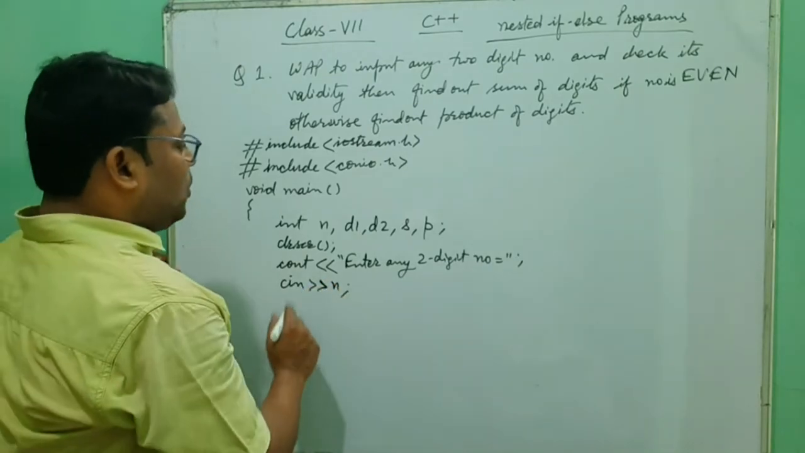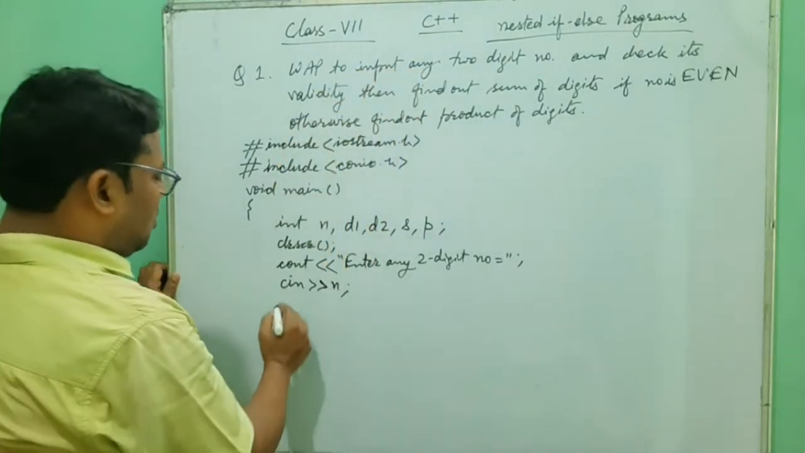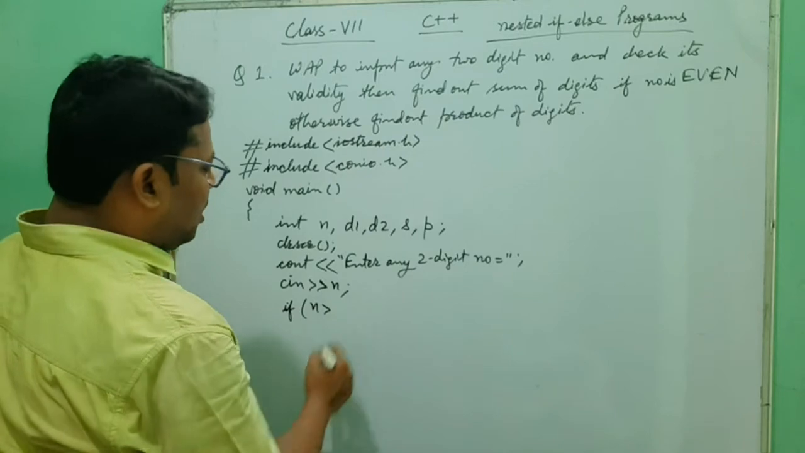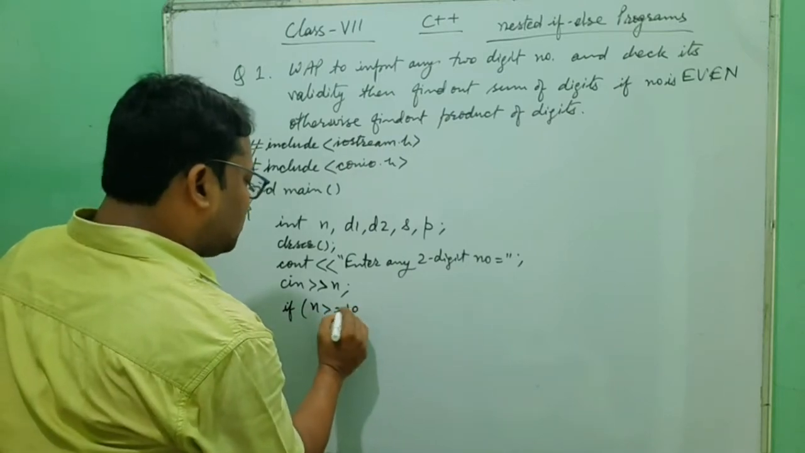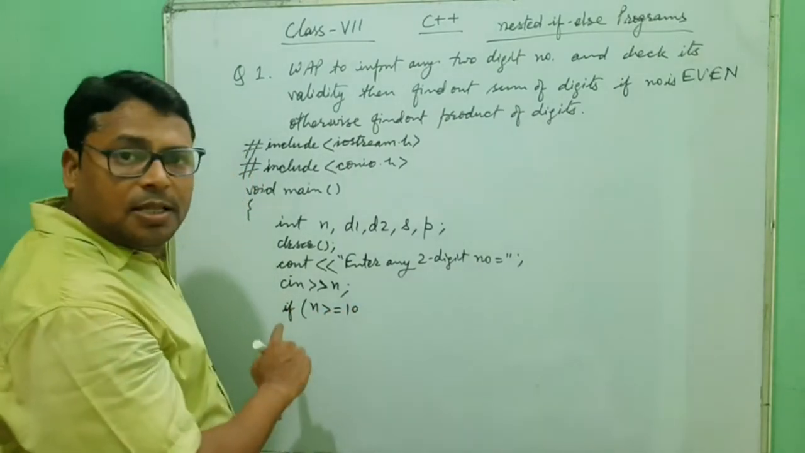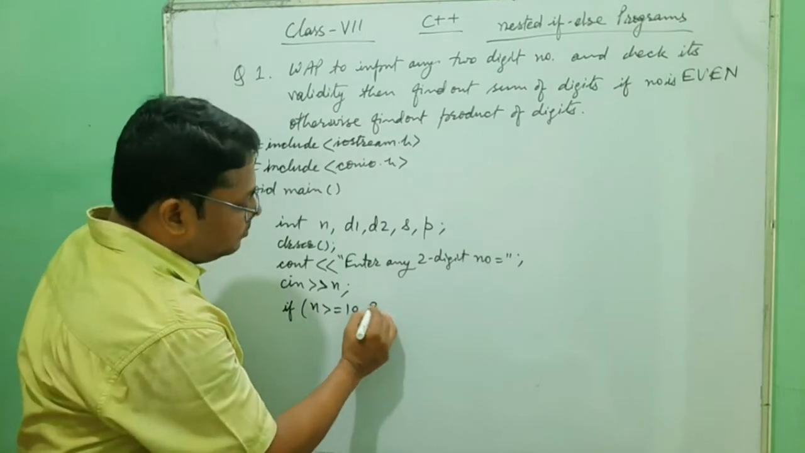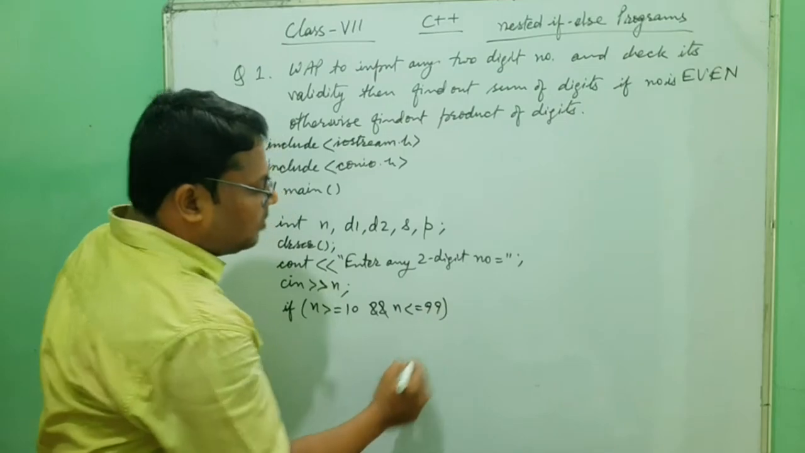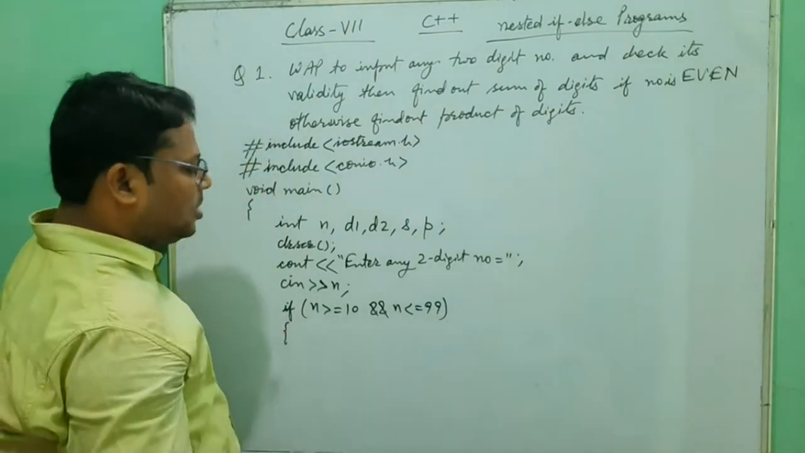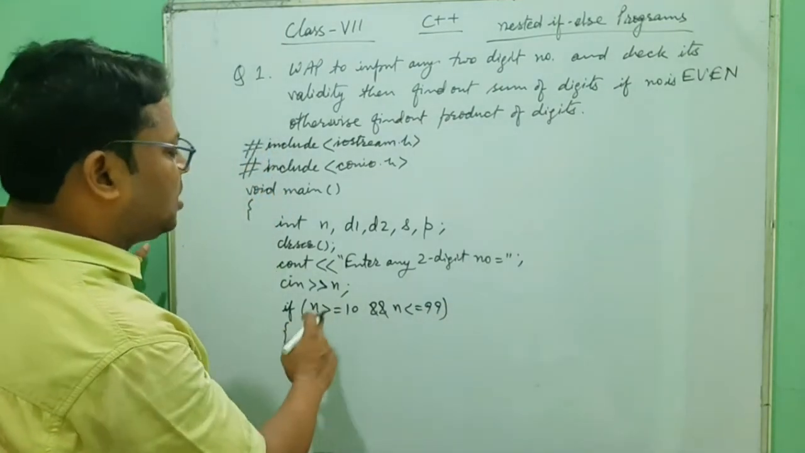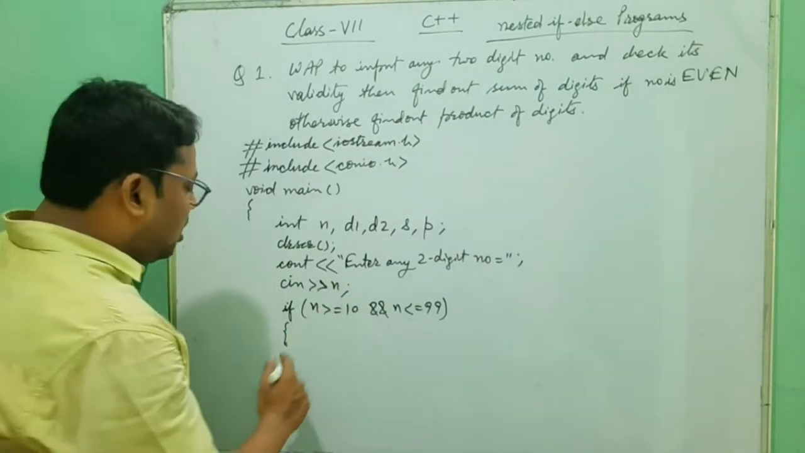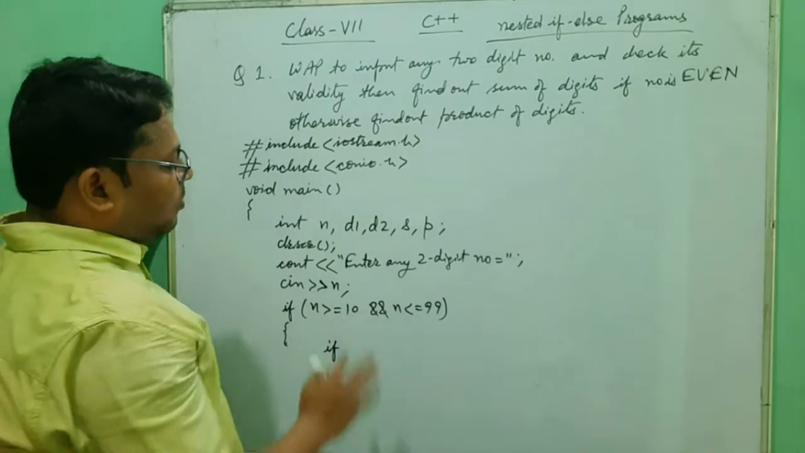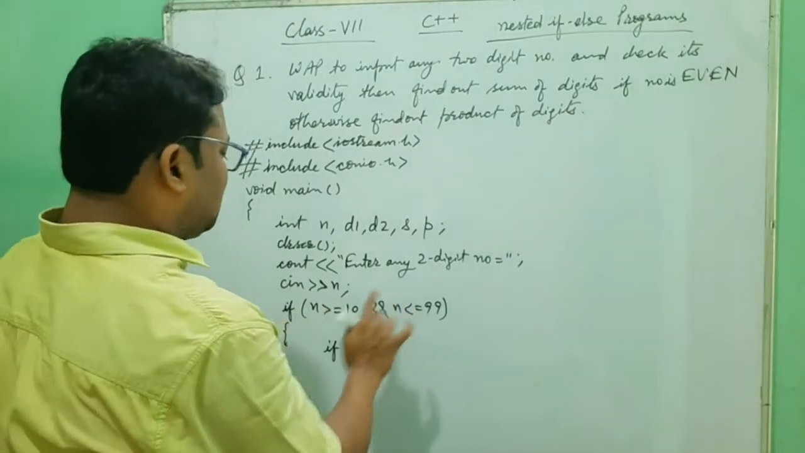Now we have to check whether it is a two-digit number or not. So first we write if n is greater than or equal to 10, and n is less than or equal to 99. That is the possibility of a two-digit number. The number must be between 10 and 99, including both. So here we check that it is a two-digit number.